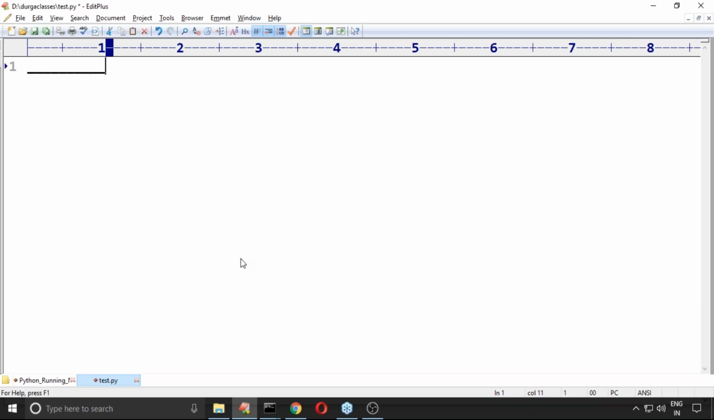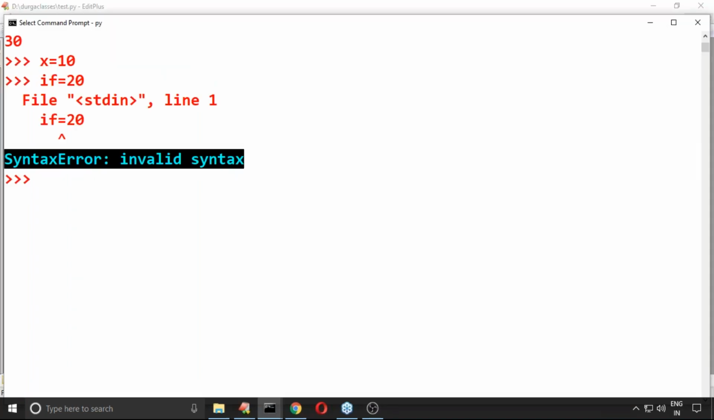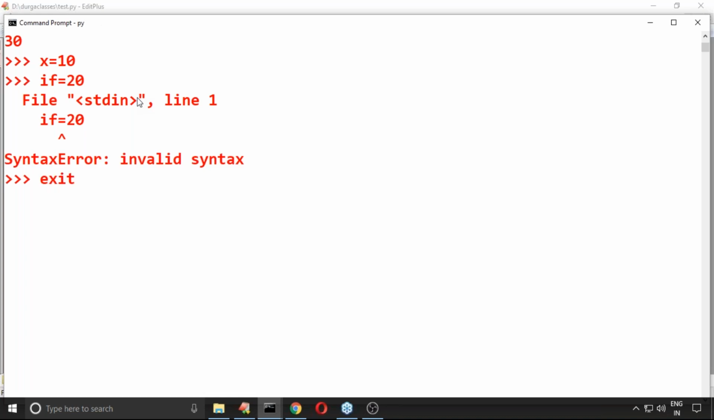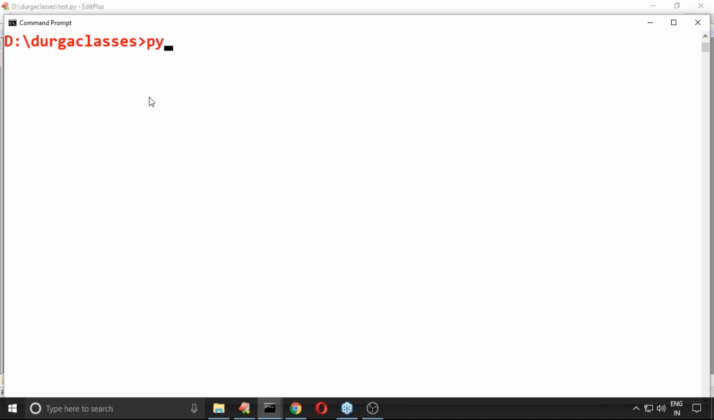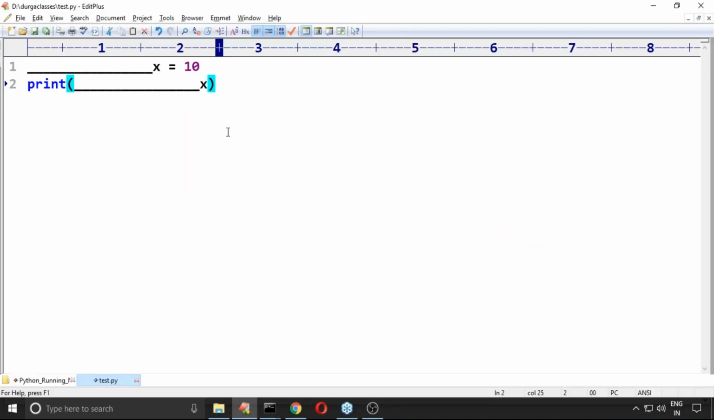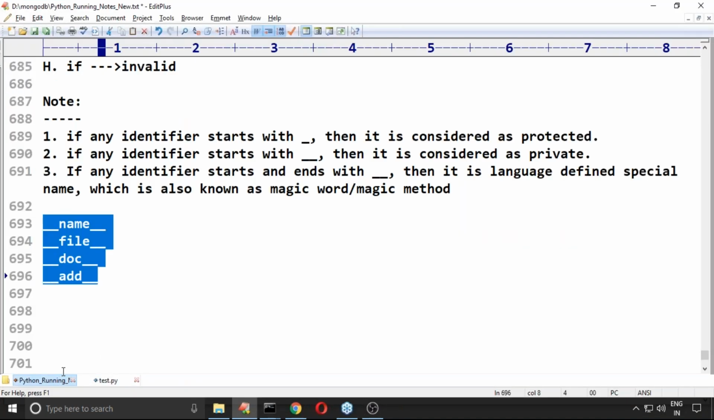You can take underscore x is equal to 10, print x value. We never face any problem at all. Yes, it is valid. In pytest.py, I'm not seeing any problem at all. Clear, right? Are you feeling comfortable?